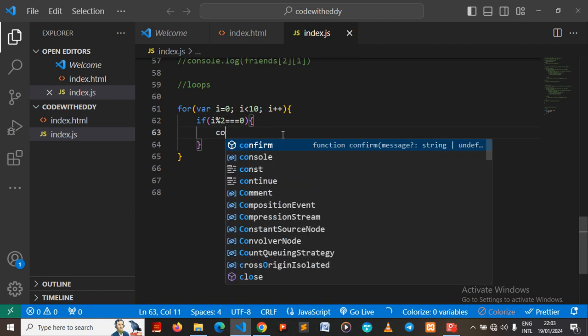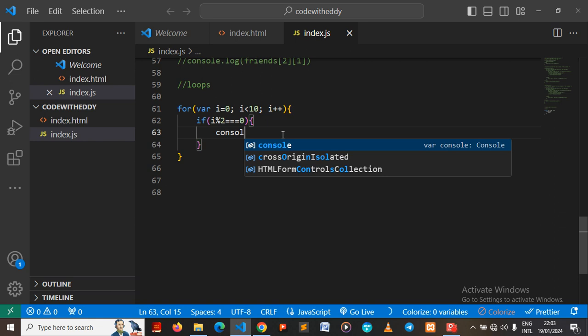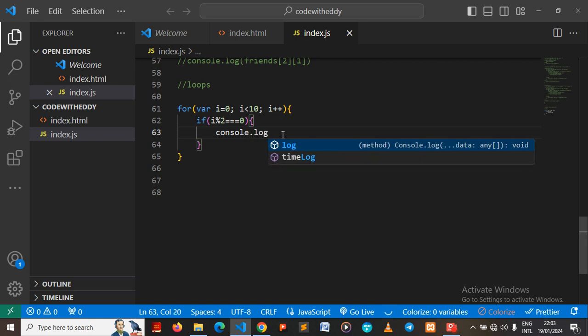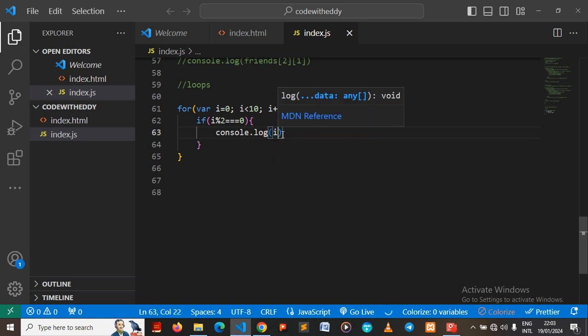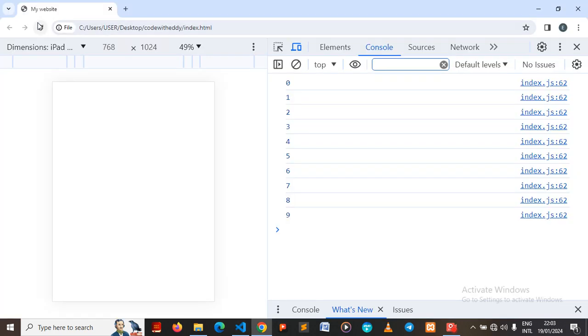That means that number is an even number. So console.log that particular i. In this case, we have a conditional on the kind of values we want to see on the console. So we save and refresh.